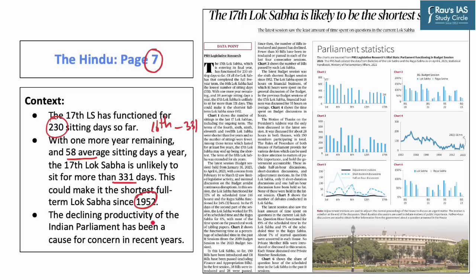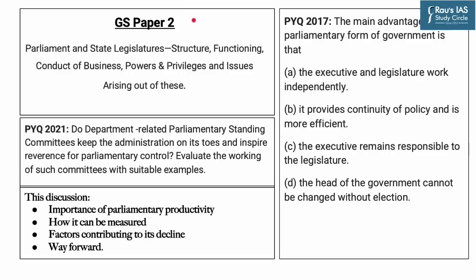Now, the declining productivity of the Indian Parliament has been a cause for concern in recent years, and this article highlights just that. The importance of this article can be gauged by the fact that UPSC in GS Paper 2 has a section that deals with Parliament and state legislatures with respect to their structure, functioning, conduct of business, powers and privileges, and issues arising out of these.